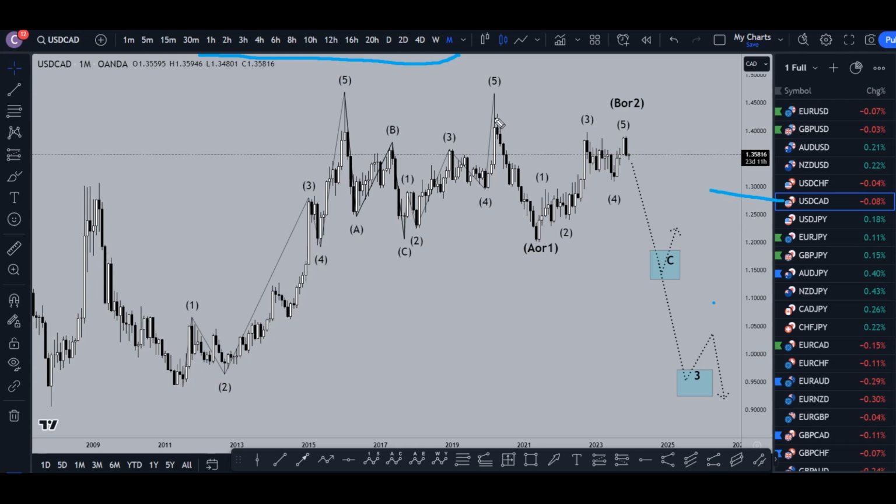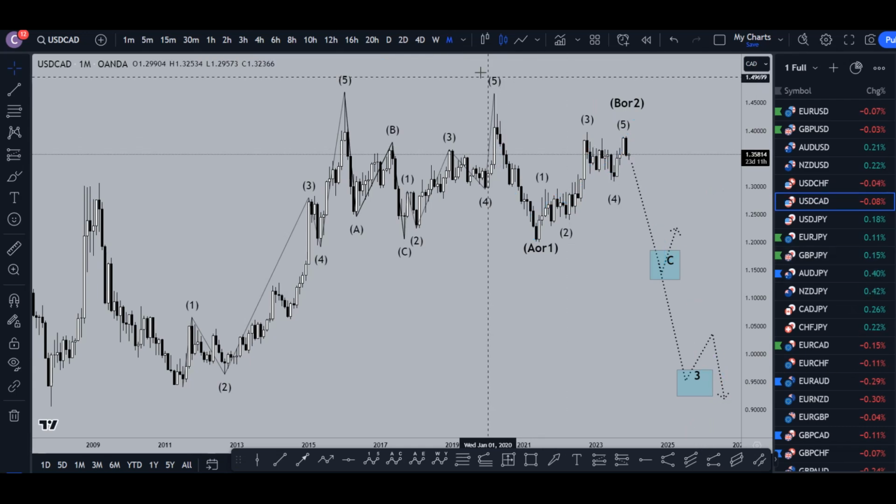So on the dollar CAD, I do think this impulsive move down is either an A or a 1. I still think this is an uptrend, which I believe to be either a B or a 2, even though it is 5 waves. I do believe that it is a motive wave correction for the wave B or the wave 2, and I still think that this is most likely going to go down and either make a wave C, which would look like that, or possibly a wave 3, which would more likely end up looking like that.